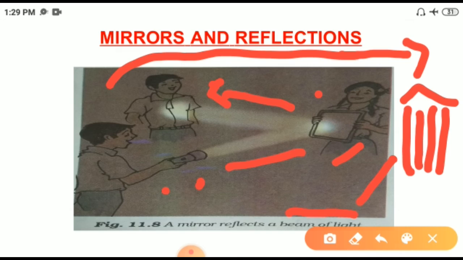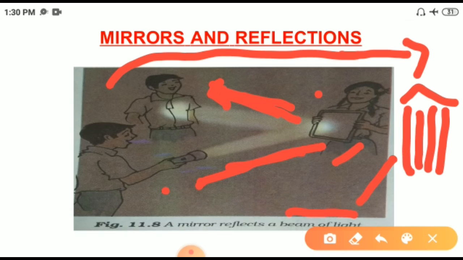What do you observe in this activity? This activity suggests that a mirror changes the direction of light. The mirror changes the direction of light that falls on it. How will the light fall on that person? Because the mirror changes the direction. So how does the mirror change the direction?